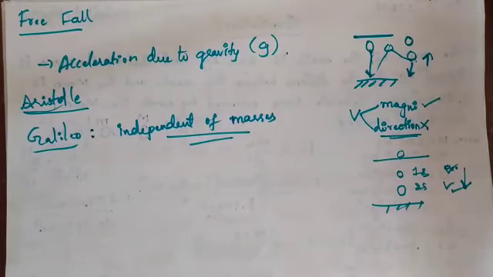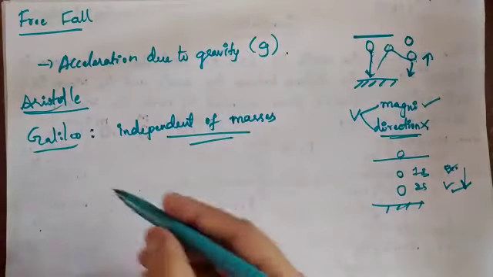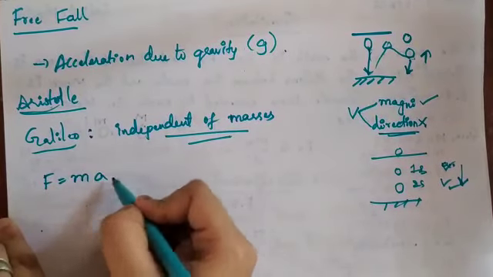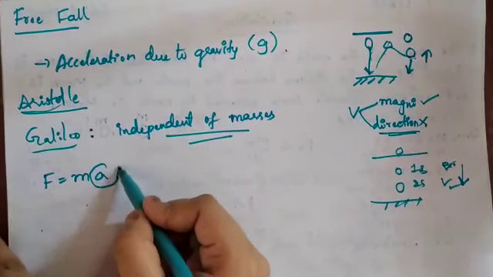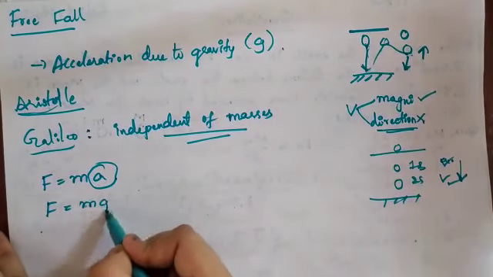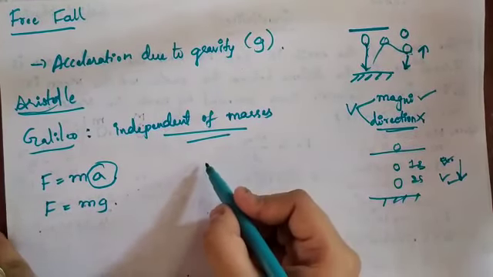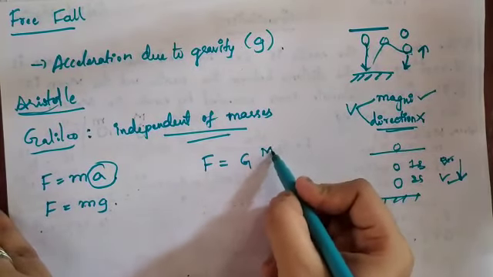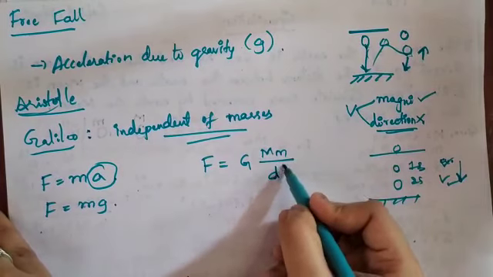Based on this, there is one formula to derive the acceleration due to gravity. From Newton's second law, F equals ma, where the acceleration is due to gravity, so F equals m into g. Secondly, from the universal law of gravitation, F equals GMm divided by d square.